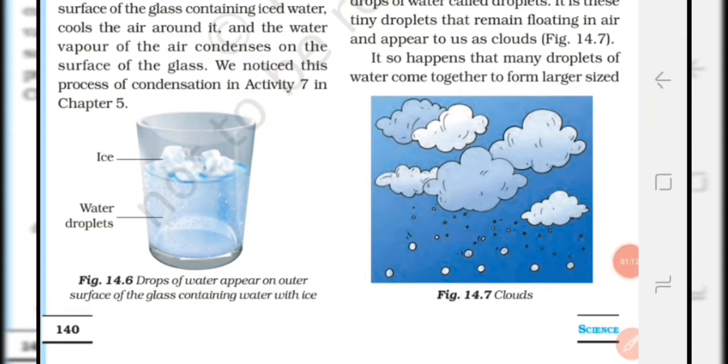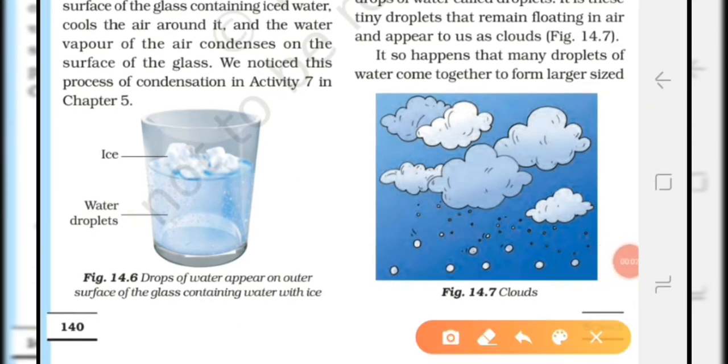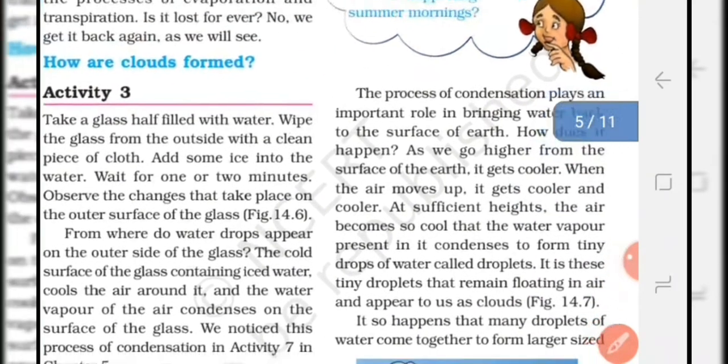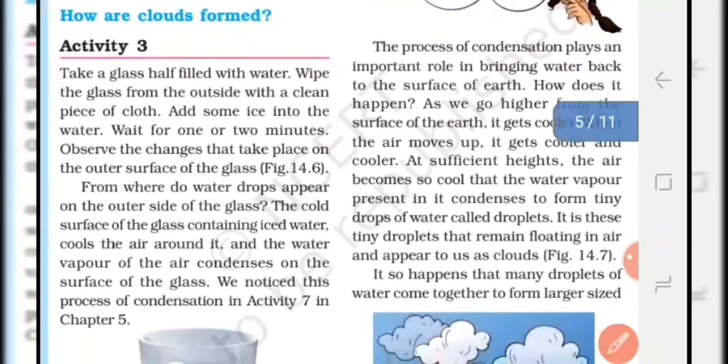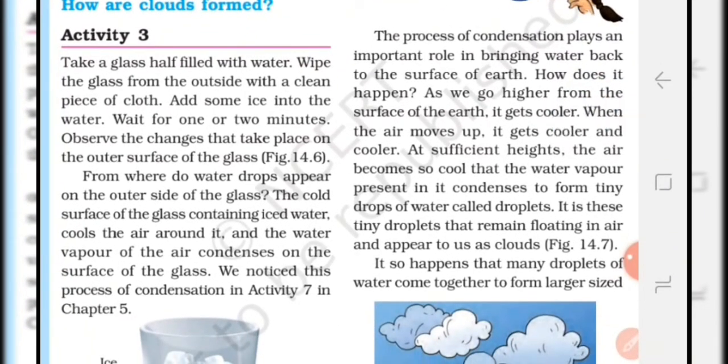You know that water vapors are present in the atmosphere, and when these water vapors come in contact with the cold surface of the glass tumbler, then they condense and form tiny water droplets, and this process is known as the condensation process. What is the condensation process? The process of conversion of gas or vapors into its liquid state is known as the condensation process. Okay, students, and the condensation process plays an important role in cloud formation. How? Let us know about it.